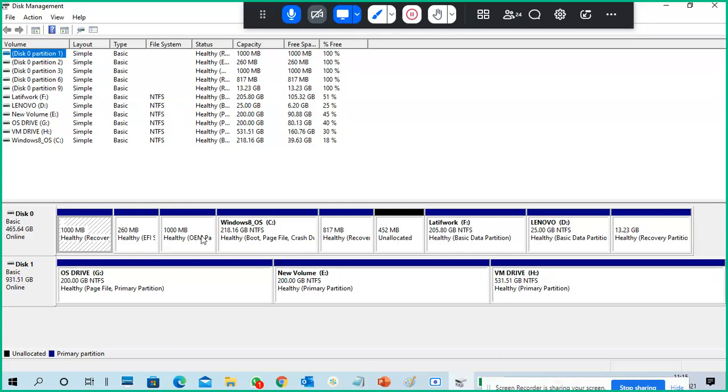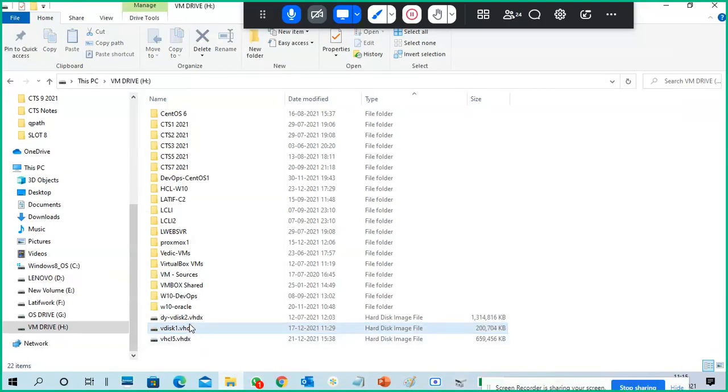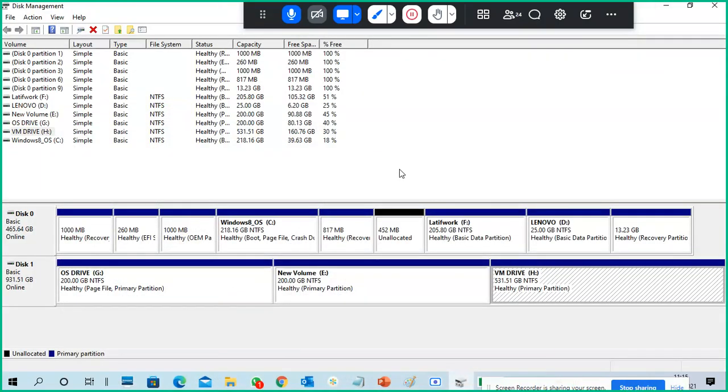I have two physical hard disks. Next, I'm going to create a virtual hard disk in my H drive. In my H drive, three virtual hard disks are already there. I can remove them, but I want to leave them like that. So in my H drive only, I'm going to create it. Look at how I'm creating it. You can also do this on your physical machine, not now, later. But be careful when you do it. If you make a mistake, that is your mistake only.